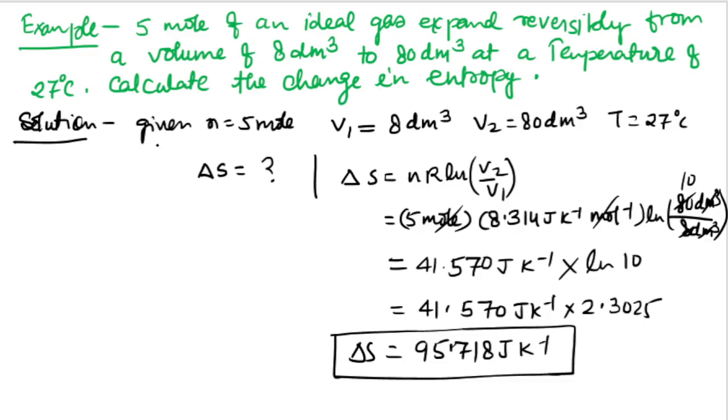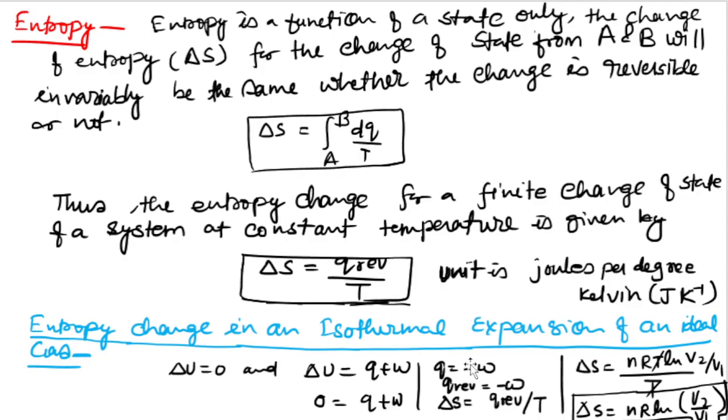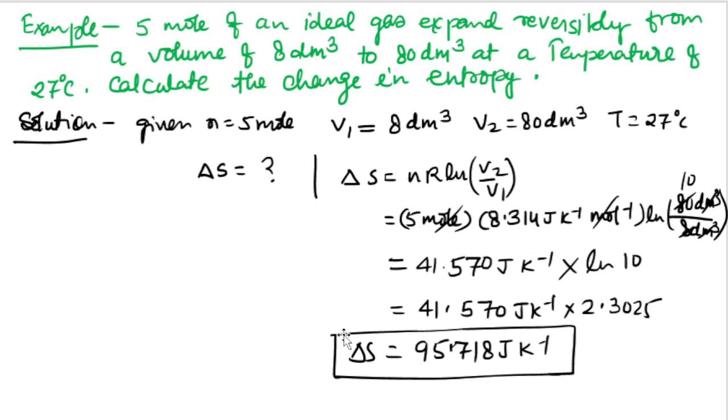First we write all those things given in this example: the number of moles is 5, V1 volume is 8 and V2 is 80, and the temperature is given. We have to calculate the entropy change. As we know, the entropy change formula is nRT ln V2 by V1. If you put the values here directly, you will get the entropy.